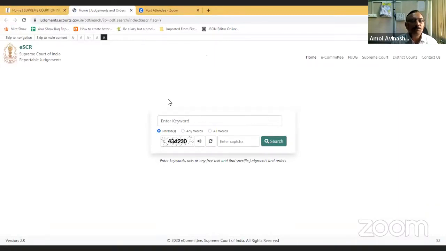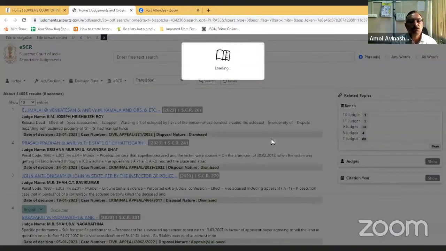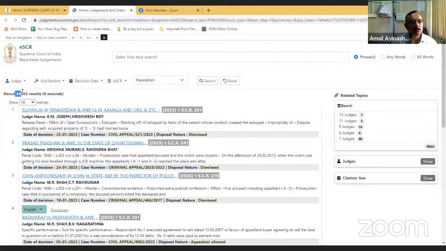you can go to the eSCR portal. Here we have provided a simple user interface. You can enter keywords and search the judgment. Even if you don't enter any keywords, suppose I enter just a CAPTCHA, what I am getting is about 34,055 judgments. As of now, we have 34,055 judgments available on the eSCR, all Supreme Court judgments.